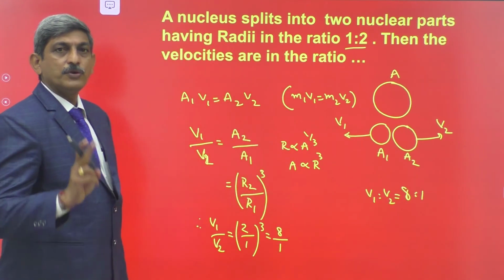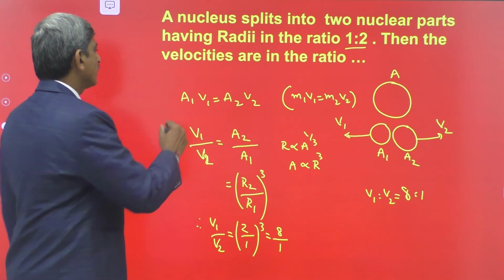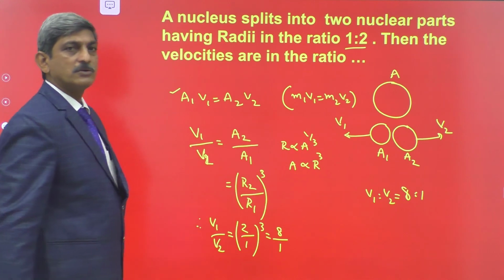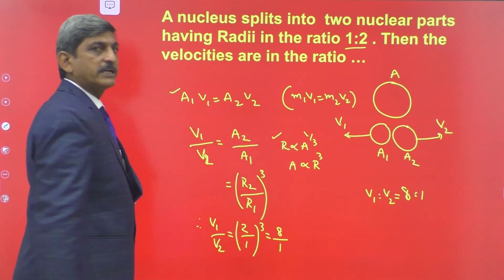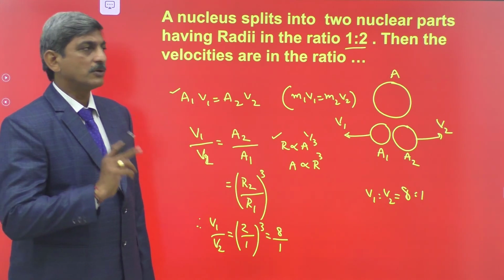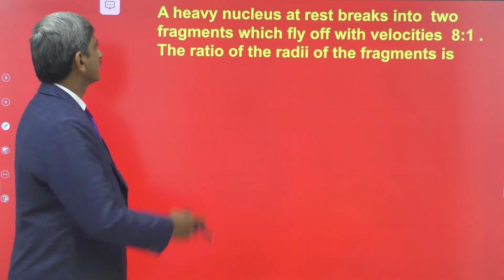Right, here we use two principles. One is the law of conservation of momentum, A1 V1 is equal to A2 V2. The other one is the relation between the radius and the mass number of the nuclei. Come to the next problem.